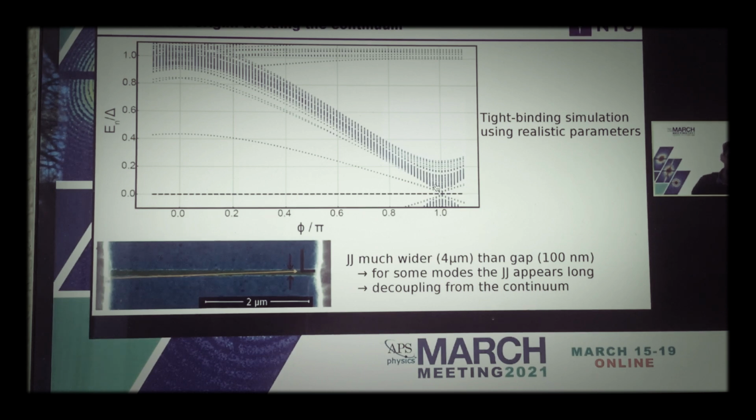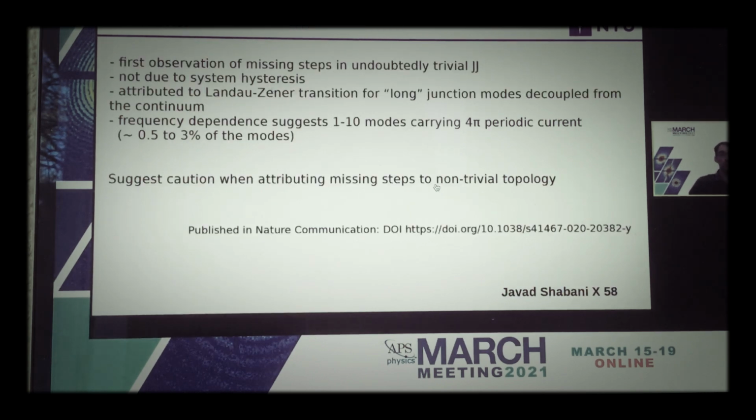It turns out it's related to the geometry of our junction. For modes with a lot of momentum, typically we can have trajectories going through the whole junction, which means that for those modes, the junction is going to appear as a long junction. And as can be seen from tight-binding simulation, those modes are going to be fairly well decoupled from the continuum, but still present a crossing at a phase of π. So as a conclusion, we believe this is the first observation of missing Shapiro steps in a topologically trivial Josephson junction, where it's not due to system hysteresis and can be attributed to Landau-Zener transitions for long junction modes.